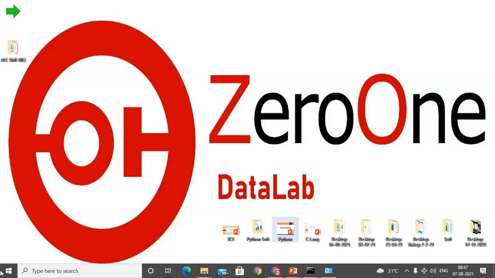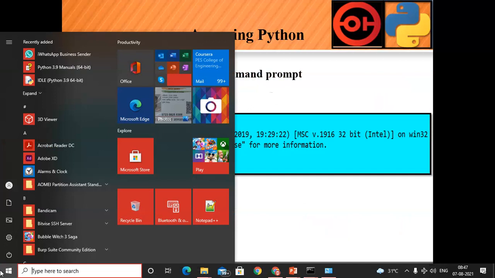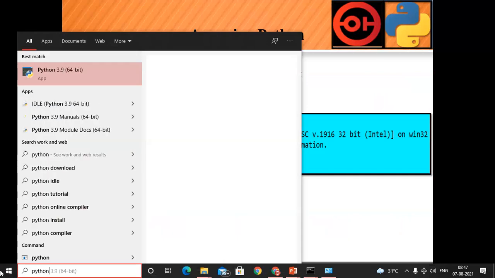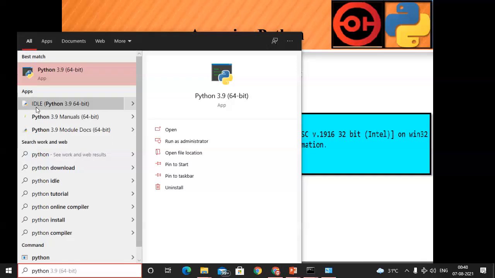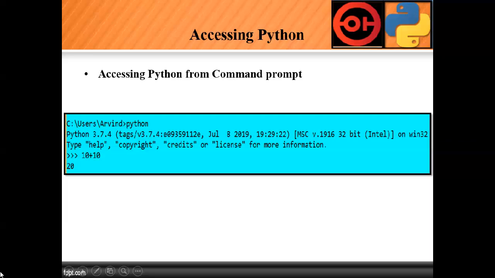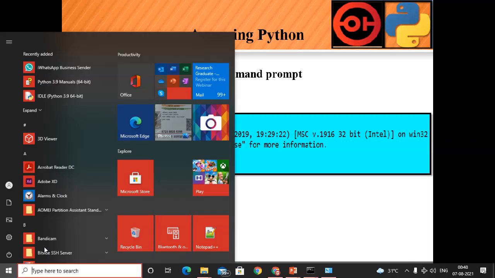Okay, so I will access it: just click on Windows, click on Python. Okay, here is the IDLE tool. So by using this way we can access it. और बस ये Python app जो दिख रहा है इसको open करवाना है. ये Python terminal access हो जाएगा.